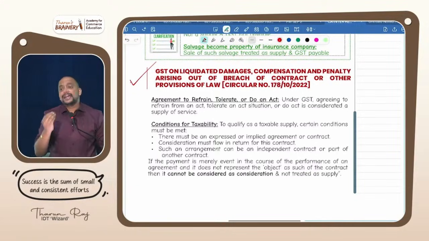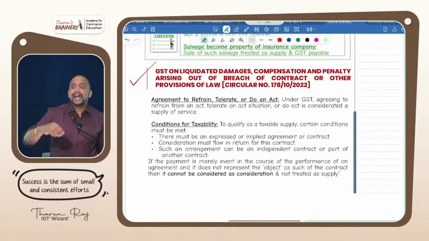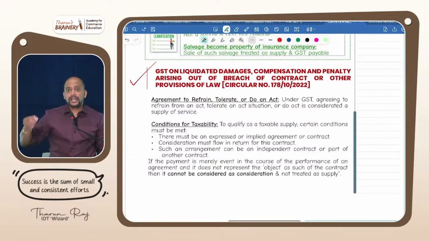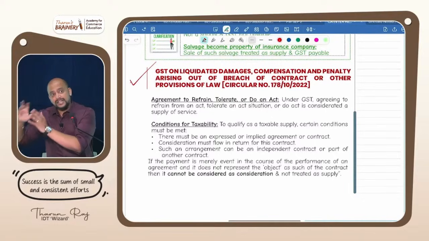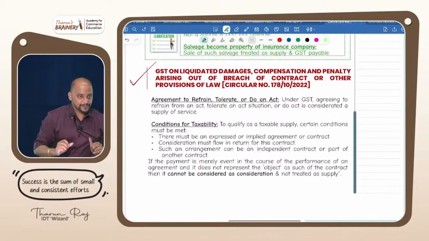Now, what is the nature of these liquidated damages? We need to check. If the liquidated damages are compensatory in nature, it means there is no possibility of performance, and it is given as a compensation just to give the person a way to recover his loss. He suffered a loss. It is an irrevocable loss. But some amount we are giving, some monetary amount we are giving, that is called compensatory in nature.